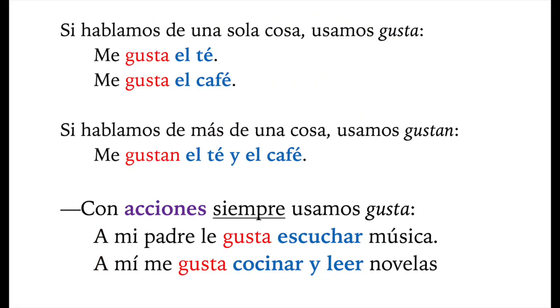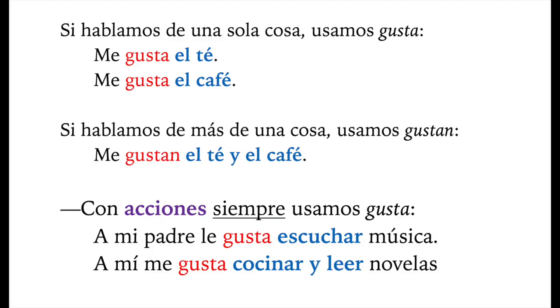So remember, if we're talking about only one thing that we like, then we use gusta. Si hablamos de una sola cosa, usamos gusta. Por ejemplo, me gusta el té. Me gusta el café. But if we bring it together and we talk about liking more than one thing, then it becomes plural and we need to use gustan.